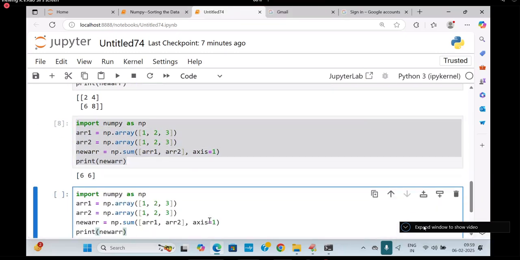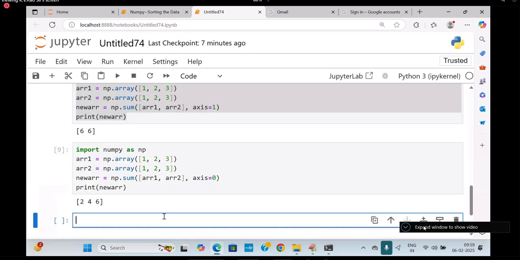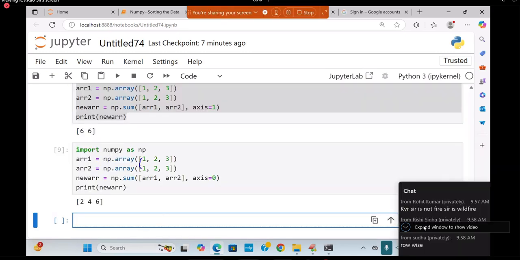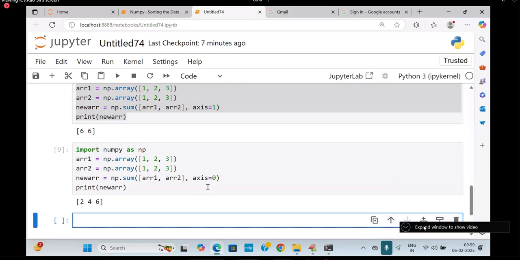Next, be careful. I'm going to take axis is equal to what? 0. What are the elements I got? 1 plus 1, 2 plus 2, 3 plus 3. Earlier, what? 6. And what is this? 6, 6. What is this now? 1, 1, 2, 2 like this. Got it. Alright.